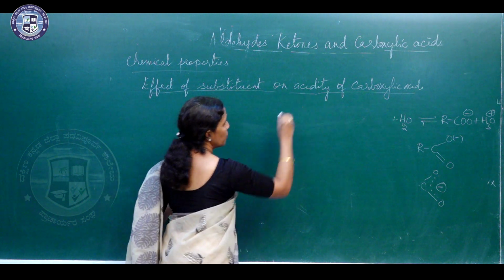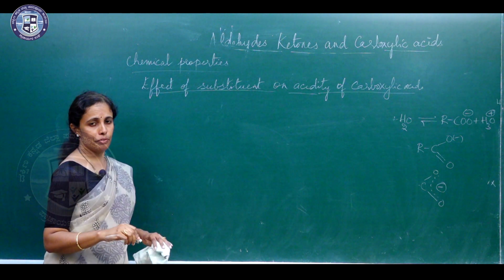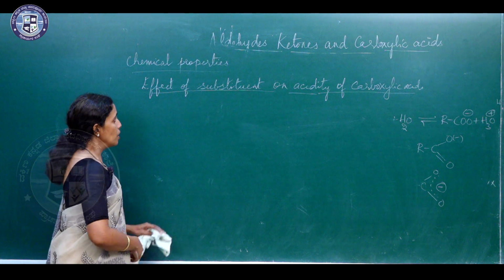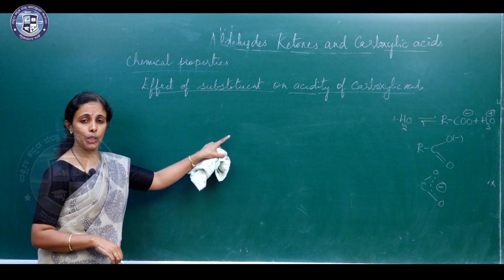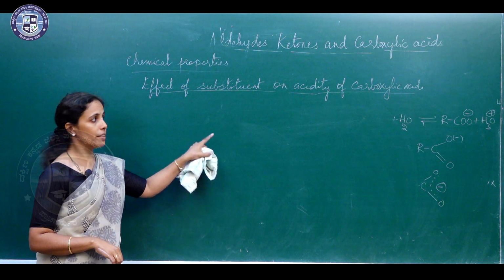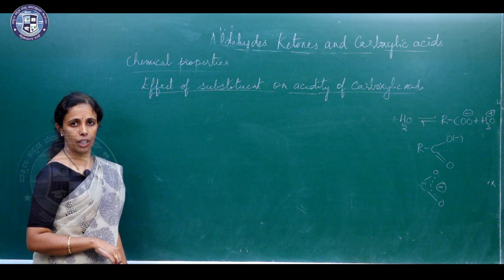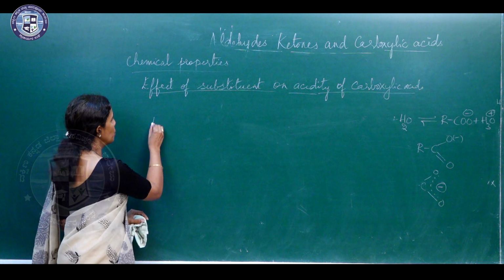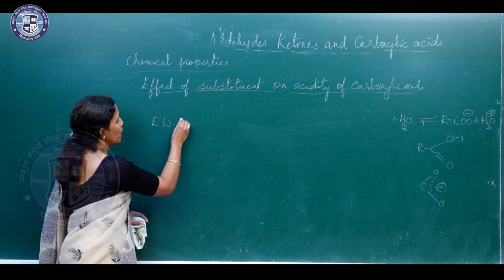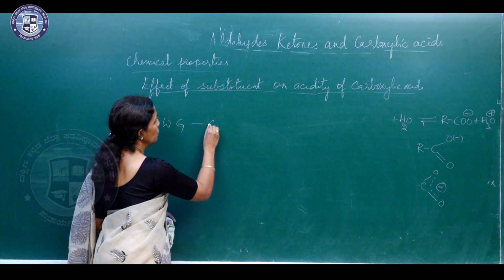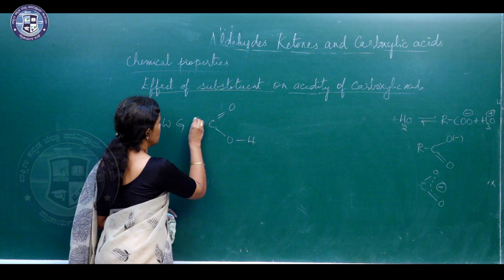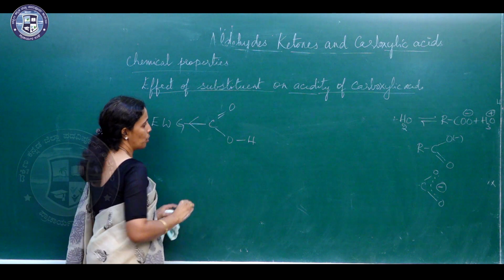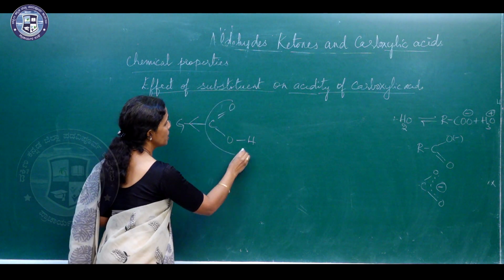Substituents affect the stability of the conjugate base and thus they affect the acidity of carboxylic acid. Suppose an electron withdrawing group is attached to the carboxyl group. So, this is going to withdraw electrons and it is going to stabilize.